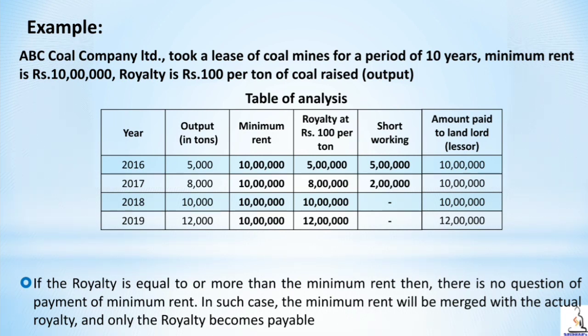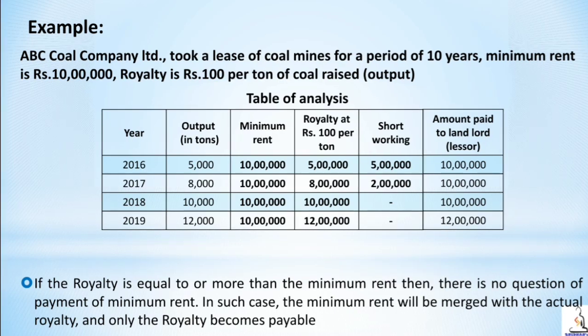In such case, the minimum rent will be merged with the actual royalty and only the actual royalty becomes payable. In simple terms, when the royalty is less than minimum rent, minimum rent has to be paid to the landlord, that is lessor, and when the royalty is equal to or more than minimum rent, then the actual royalty has to be paid to the lessor.